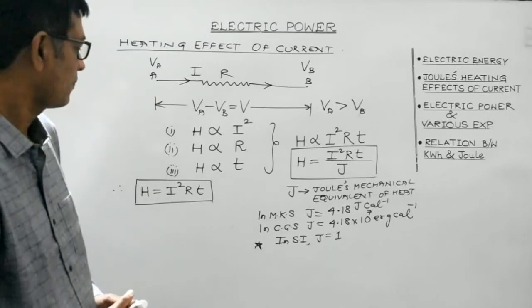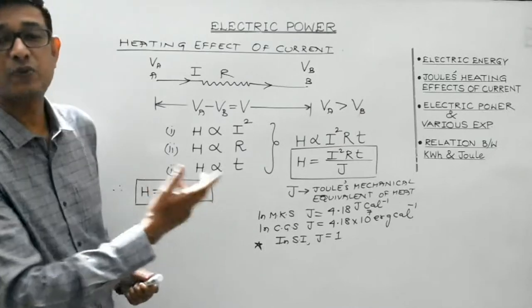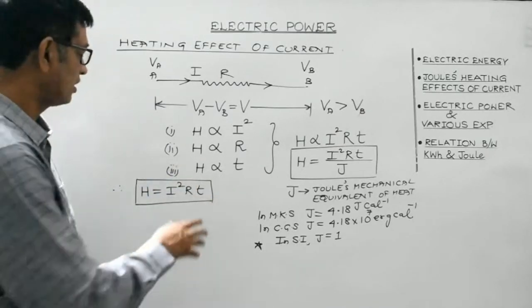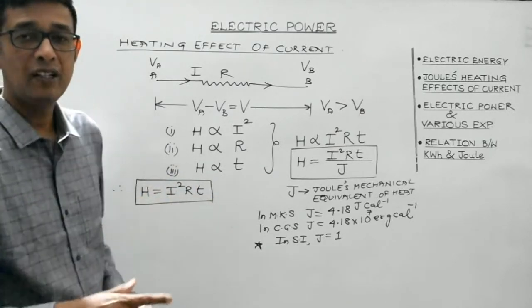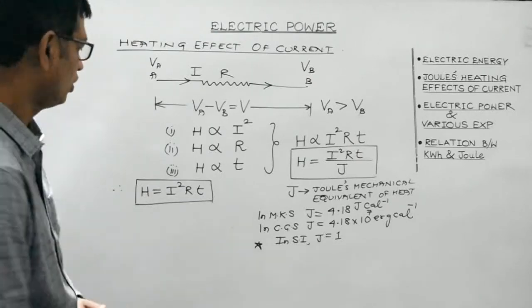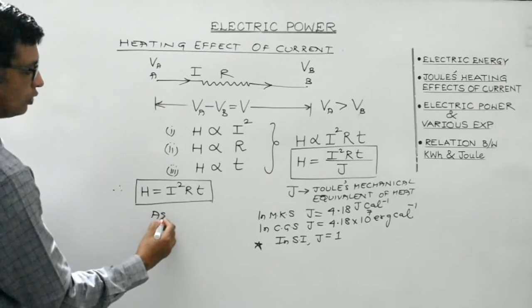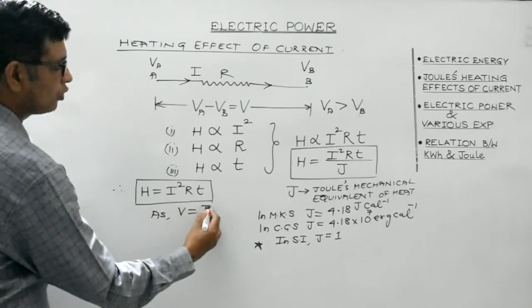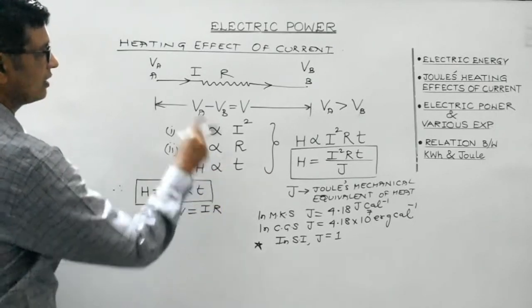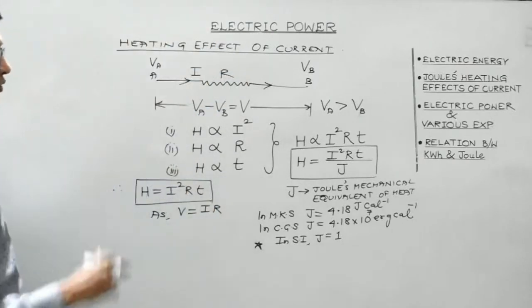Clear, students? Now there are various other expressions as well. You can write H in terms of V, isn't it? We are aware from Ohm's law that V is equal to IR. V is the potential difference, I is the current, and R is the resistance offered by the conductor.